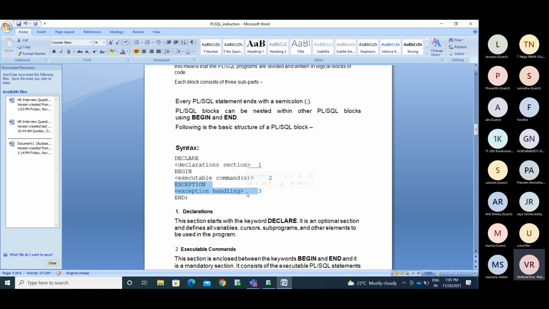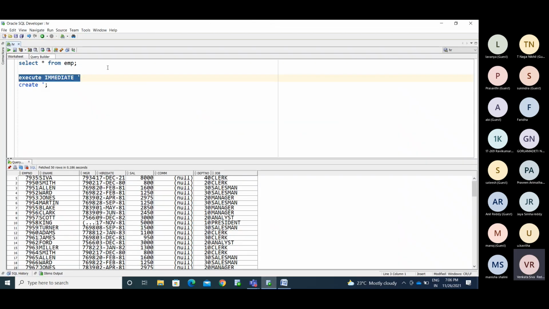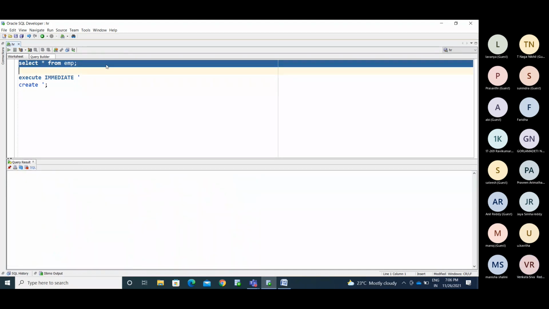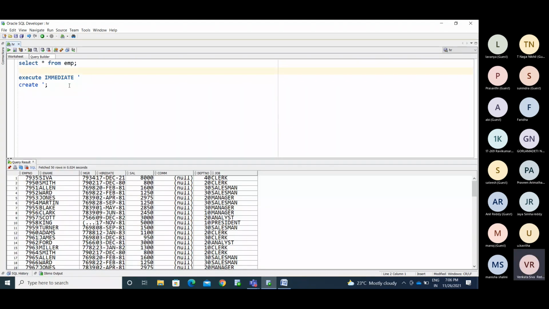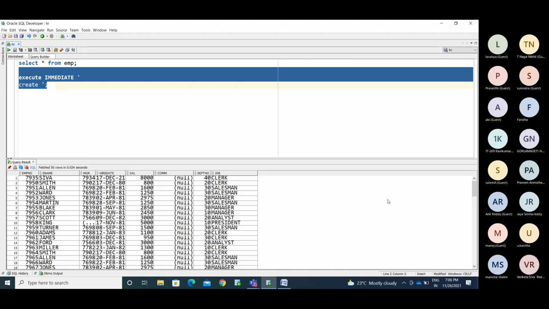Based on your requirement, the declarative section will help you declare variables, constants, and cursors. So why should we require variables? Here we are using select star from EMP. Now you use this query and you get the data directly. You are not using anything.